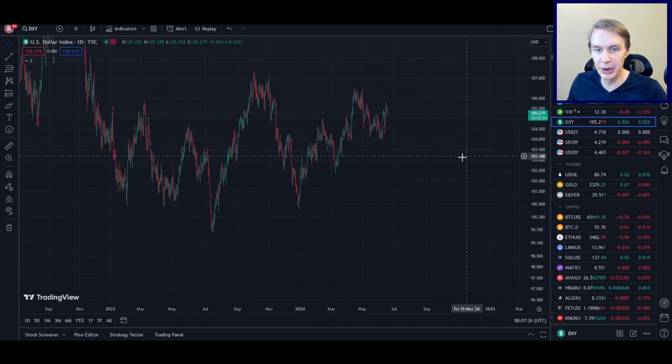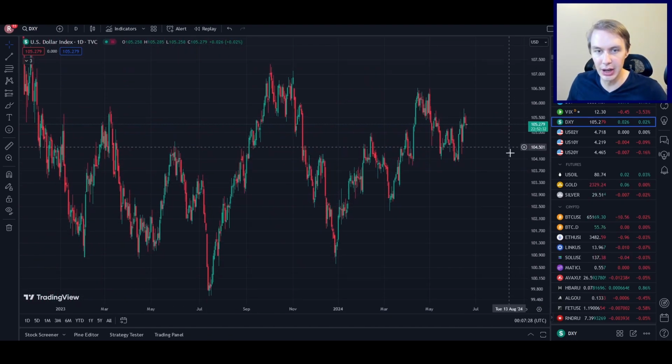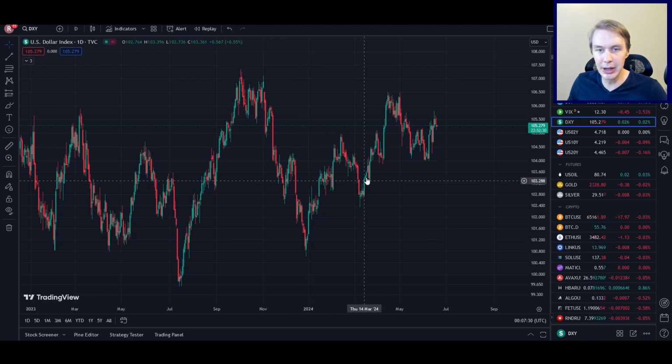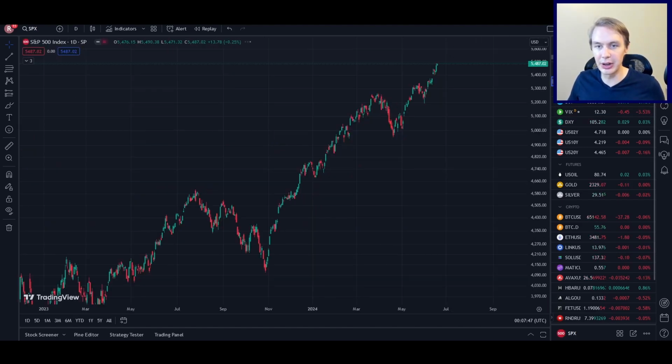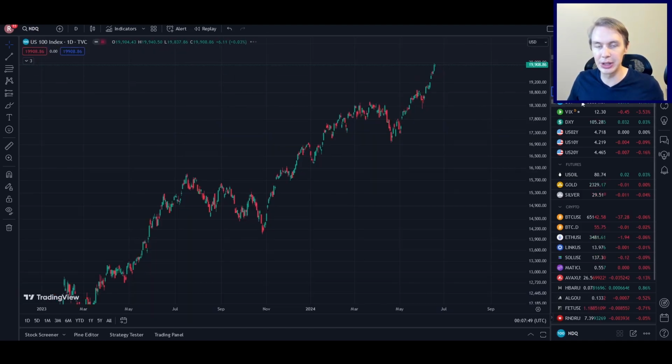So more recently, one of the things I've been talking about that's been concerning or not ideal for crypto is that we've been in this local uptrend, really ever since December, this local uptrend on the DXY. And so I would like to see this reverse. If this were to really reverse heavily to the downside, that would be a positive sign in my view that might give more tailwinds to crypto. But certainly when you take this all together, it's hard for me to be especially concerned with this backdrop. Nothing has really changed in this perspective that would get me especially worried. And so far, so good.